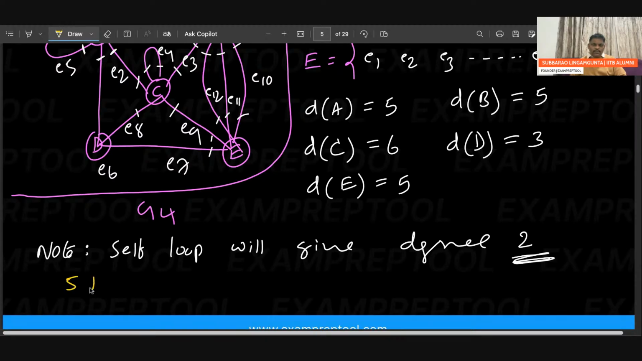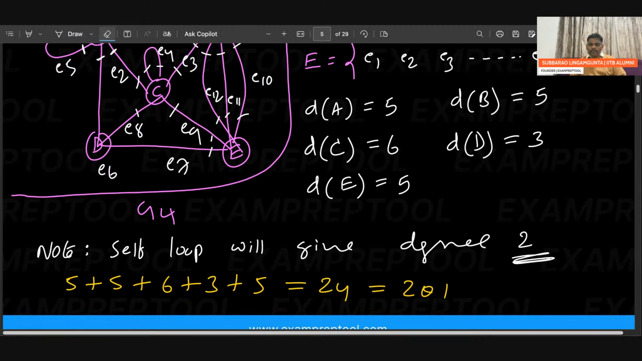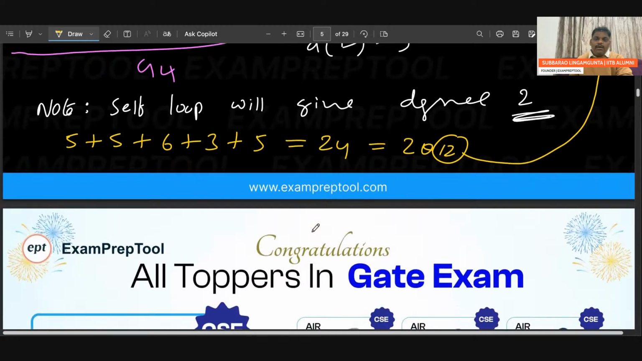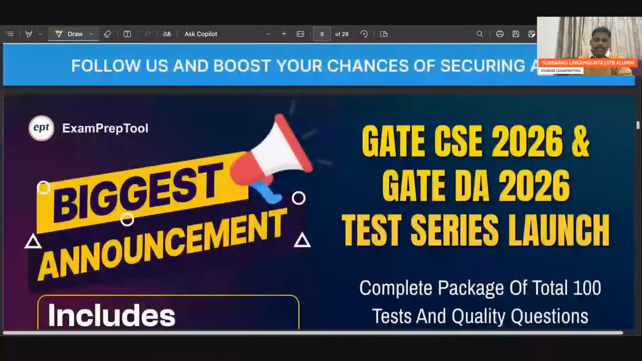5 plus 5, 10. 10 plus 6, 16. 16 plus 3, 19. 19 plus 5, 24. 24, which is equal to 2 into 12, where 12 is the number of edges. So from this conclusion, this is called the sum of degrees theorem.